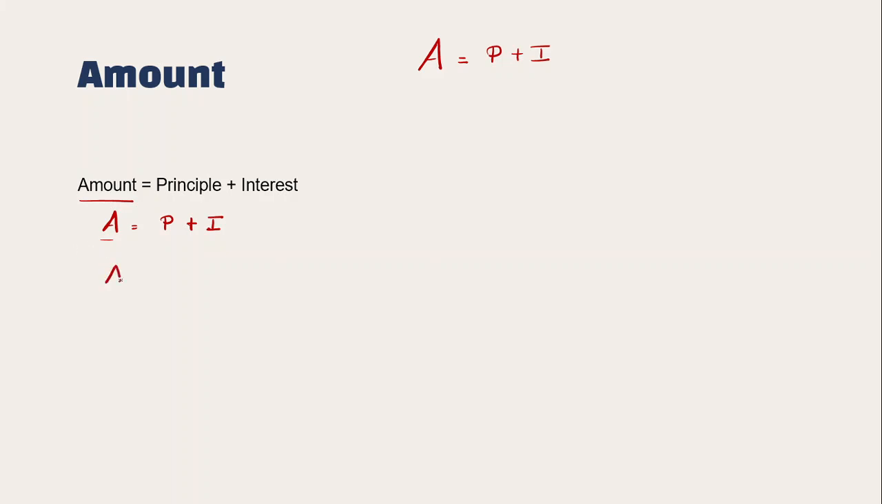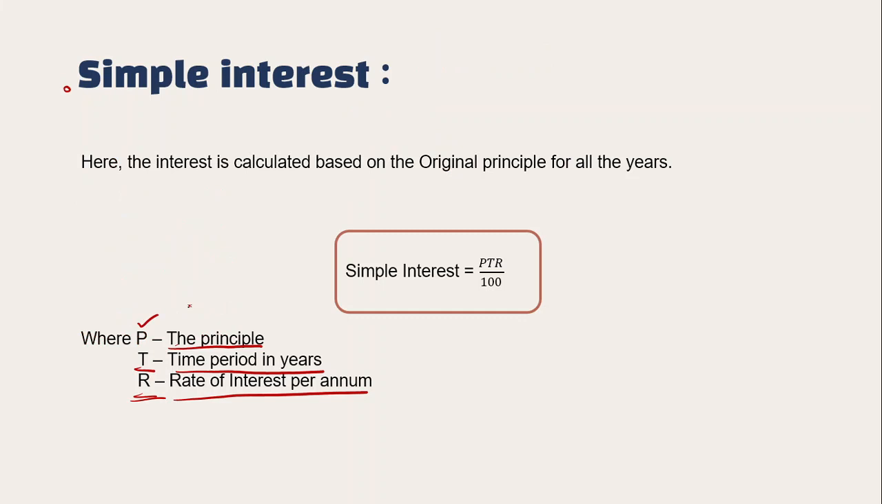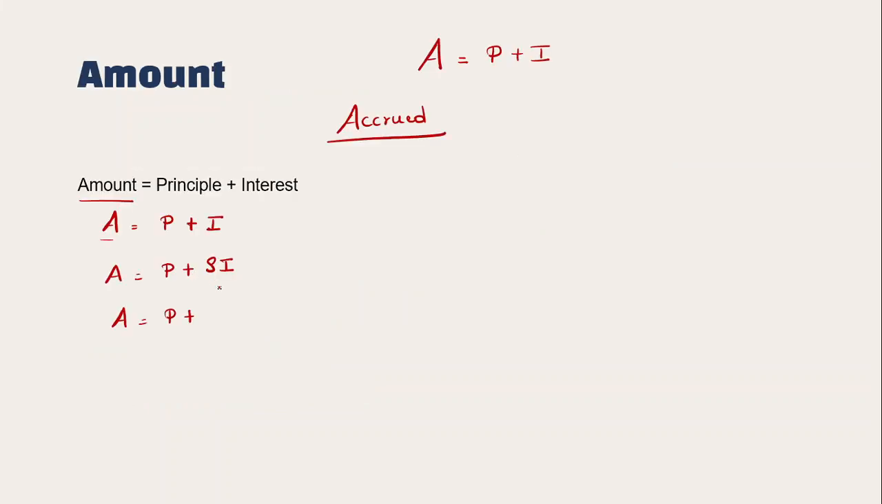Alright, so A is equal to P plus, what is the interest in this case? We are discussing simple interest, so the interest accrued in this case is nothing but simple interest accrued. Accrued means accumulated or earned, whatever it is. So A is equal to P plus, what is the simple interest formula? Just now I discussed, it is given by the product of P, T and R divided by 100. So SI is PTR divided by 100.